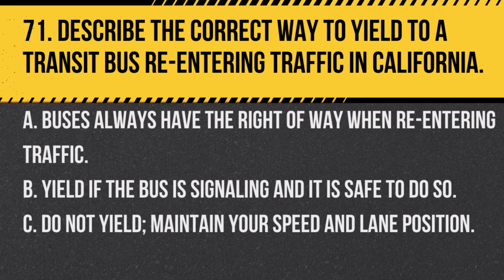Question 71. Describe the correct way to yield to a transit bus re-entering traffic in California. A. Buses always have the right of way when re-entering traffic. B. Yield if the bus is signaling and it is safe to do so. C. Do not yield. Maintain your speed and lane position. Answer: B. Yield if the bus is signaling and it is safe to do so. In California, drivers should yield to transit buses that are signaling to re-enter traffic when it's safe.